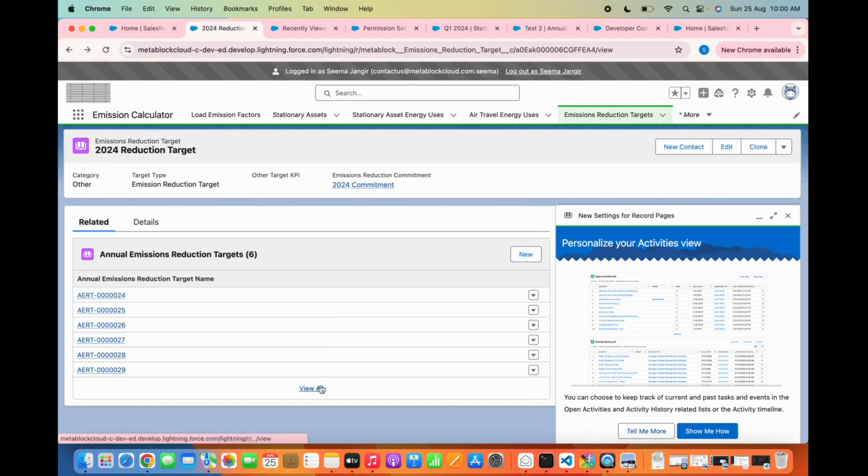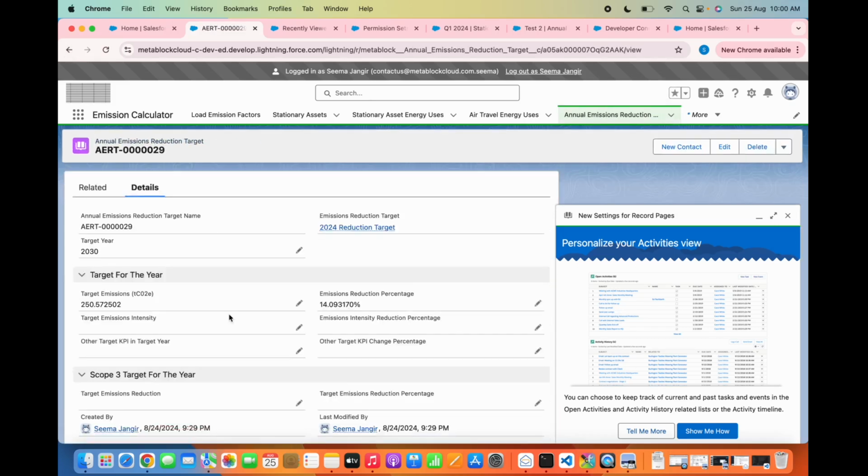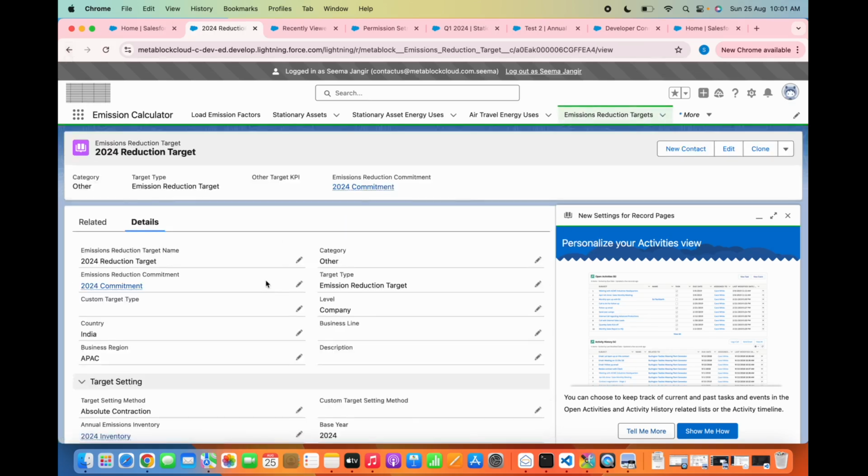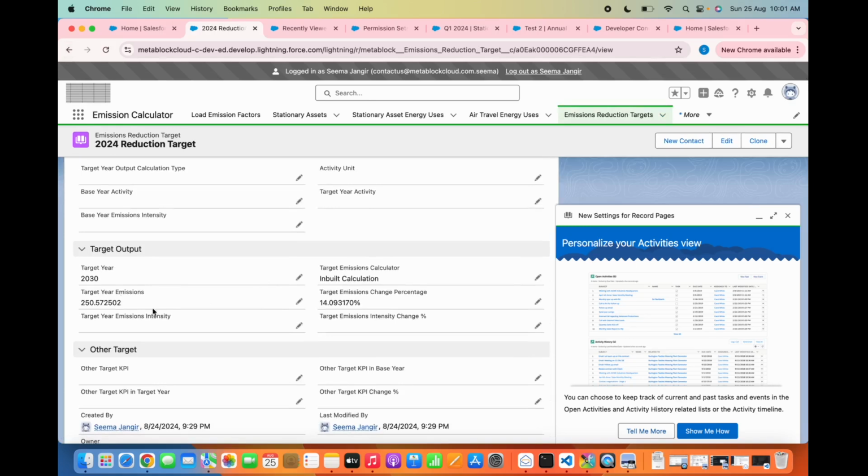Similarly till the last one, the target emissions will reduce by 250 and the emission reduction percentage will become 14%. So by 2030 we are going to reduce our emissions by 250 tons, and the net percentage by which emissions are going to reduce is 14%.